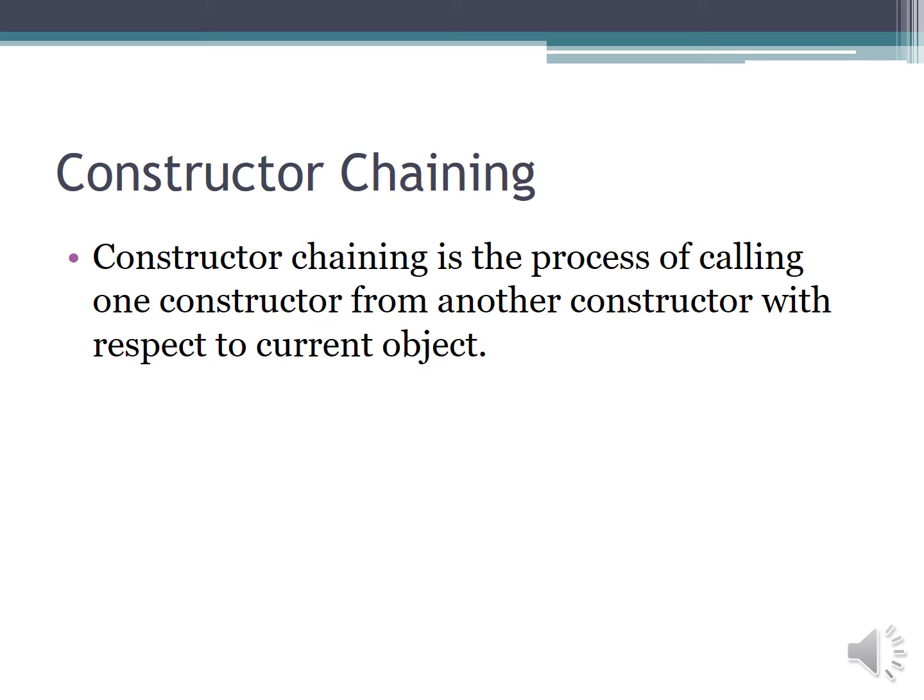For creating different objects with different initial values, different constructor calls are required. But if you want a single constructor call, and through that constructor definition you give a call to a different type of constructor, that process is called constructor chaining. So let's see the definition of constructor chaining. The constructor chaining is the process of calling one constructor from another constructor.